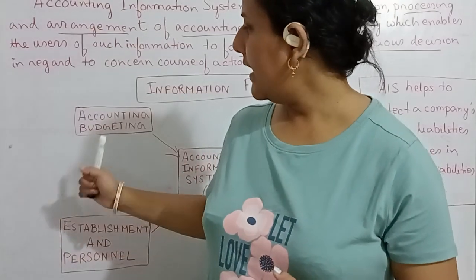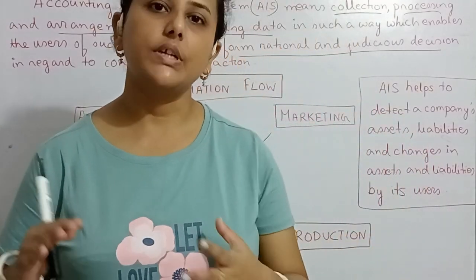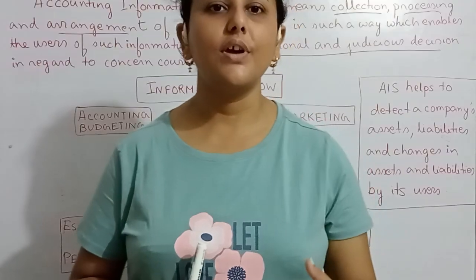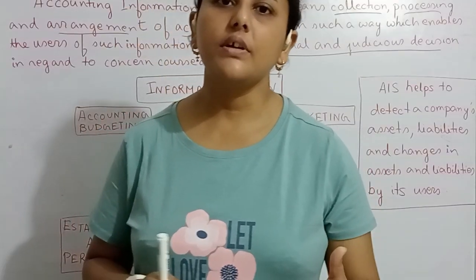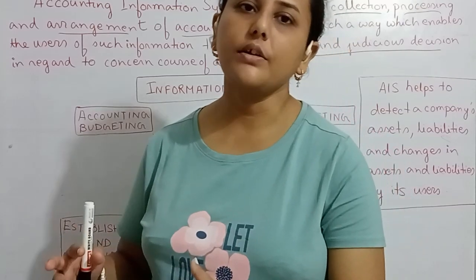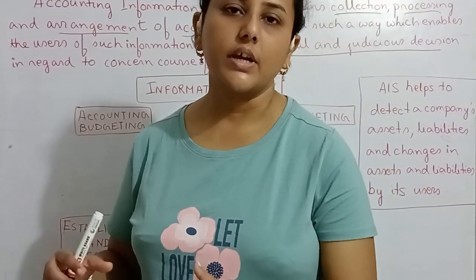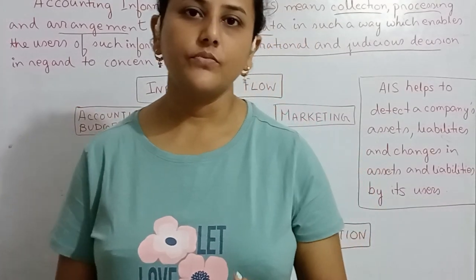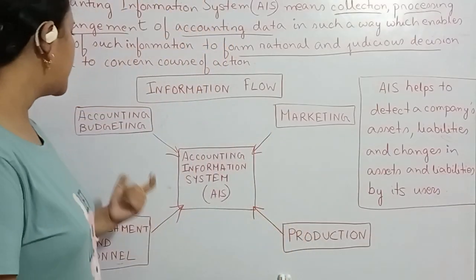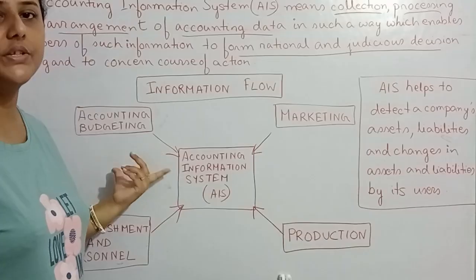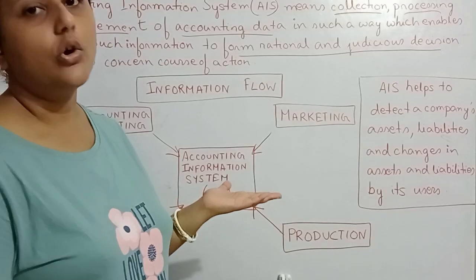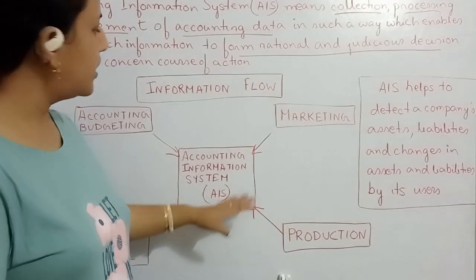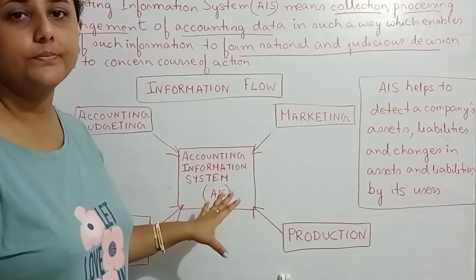So in accounting, budgeting means what? In a business also, in order to produce a product, the organization has to make a budget. This can be the expenditure to produce that product, and this can be the earning from selling that product. So that is accounting budgeting. A budget is prepared in the organization. So from accounting budgeting also, information flows into the accounting information system.